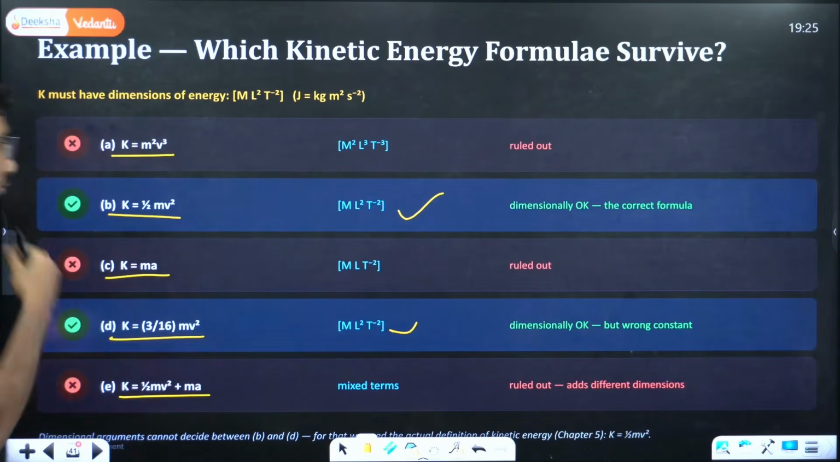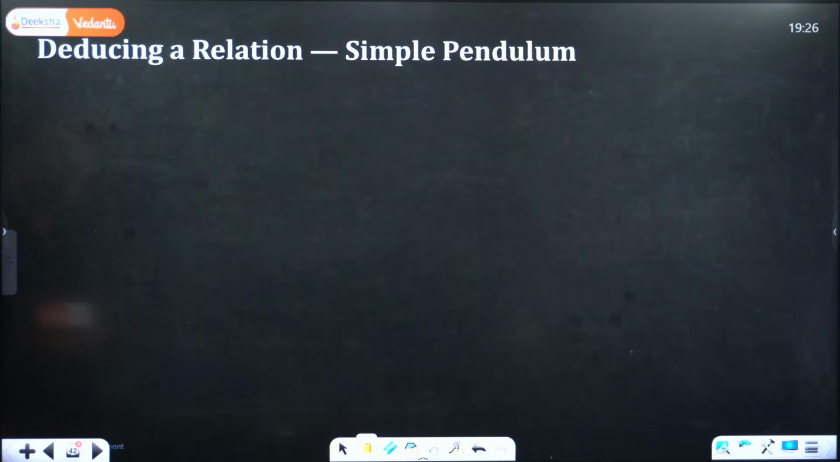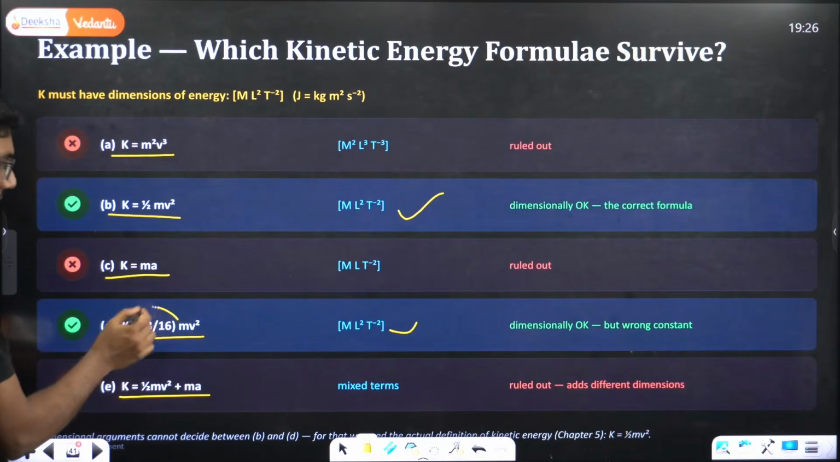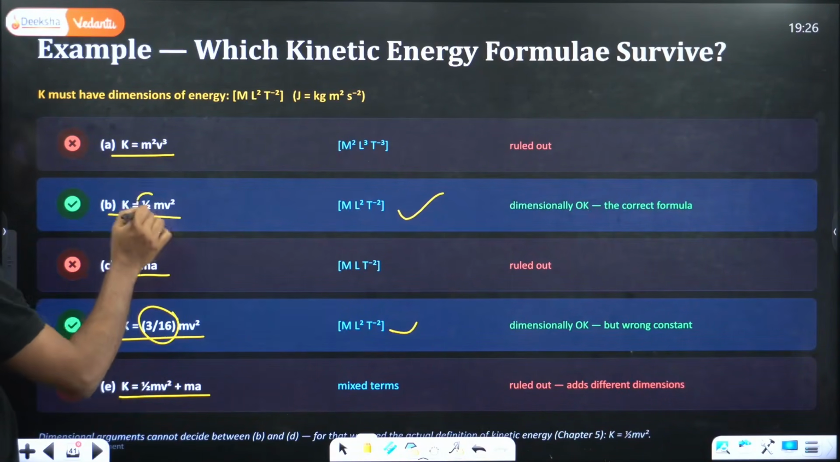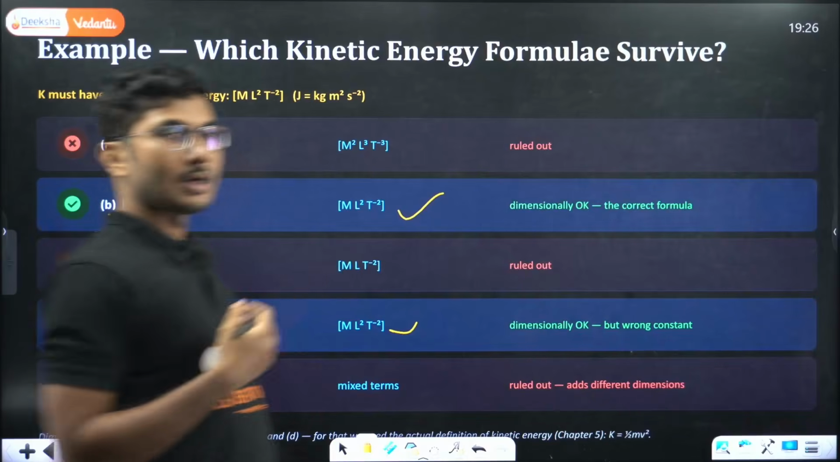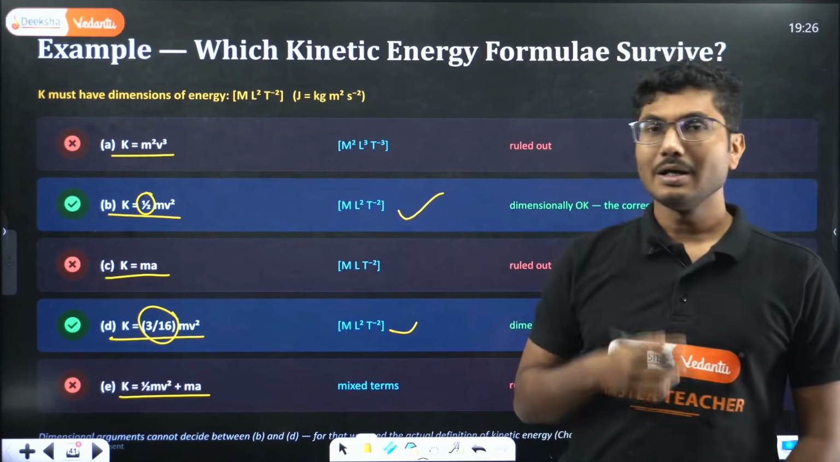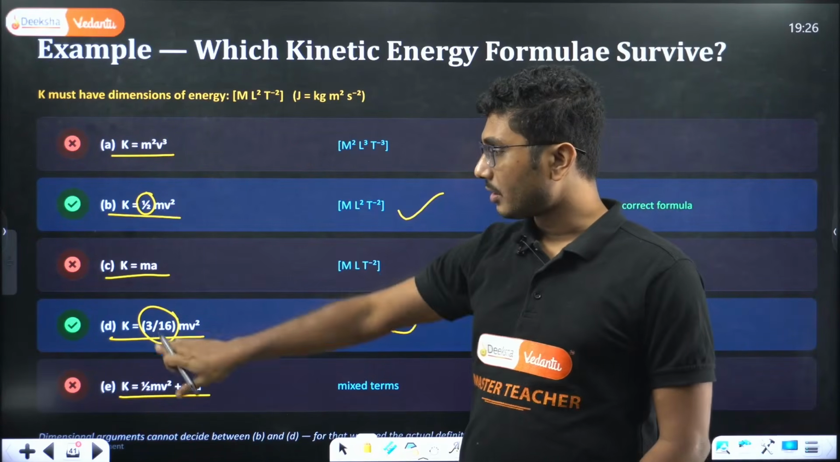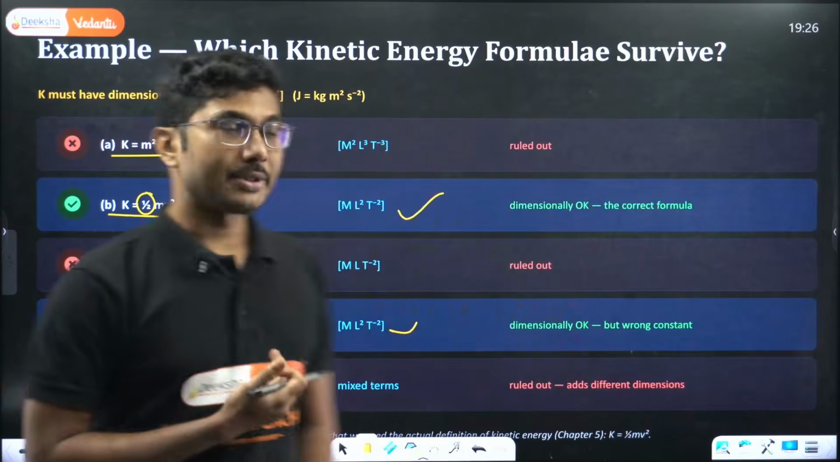Now, one drawback of dimensional analysis is that it cannot predict the value of the constant. One drawback of the dimensional method is that it cannot predict the constant, and that is one major drawback.